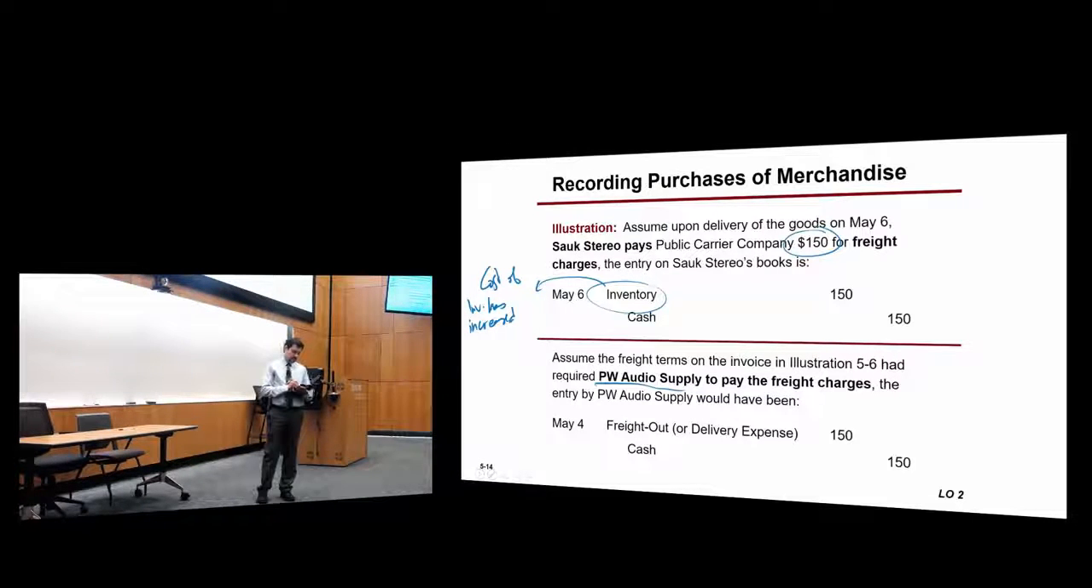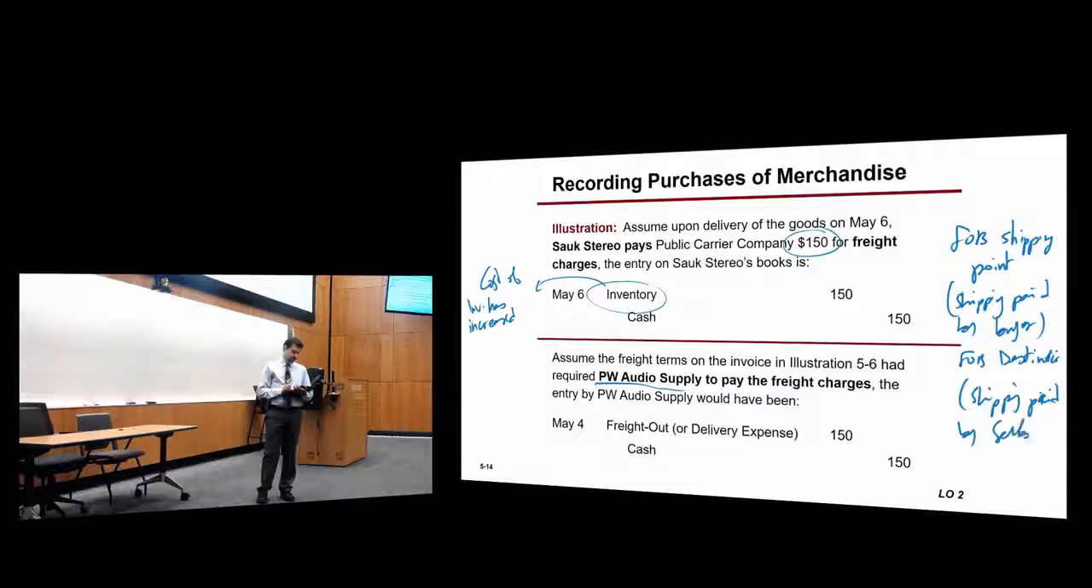So this is FOB shipping point. So it's shipping paid by the buyer. And this is FOB destination. So shipping paid by seller. Any questions?